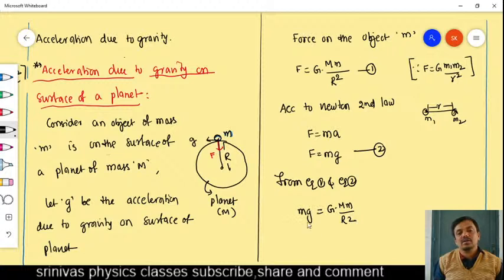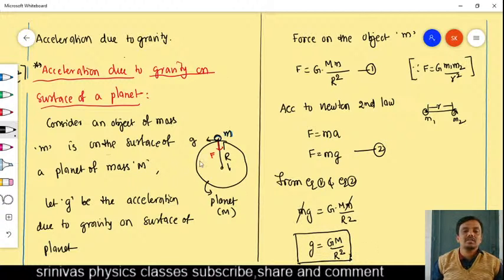You see here, both are formulas for the force on the object applied by the planet. Then the left sides are the same, so the right sides are also equal. Small m will be cancelled. Then we get small g is equal to capital G capital M by R square. This is the formula that is useful to find the acceleration due to gravity on a planet. Okay, the acceleration due to gravity on the surface of a planet we can find by using this formula.